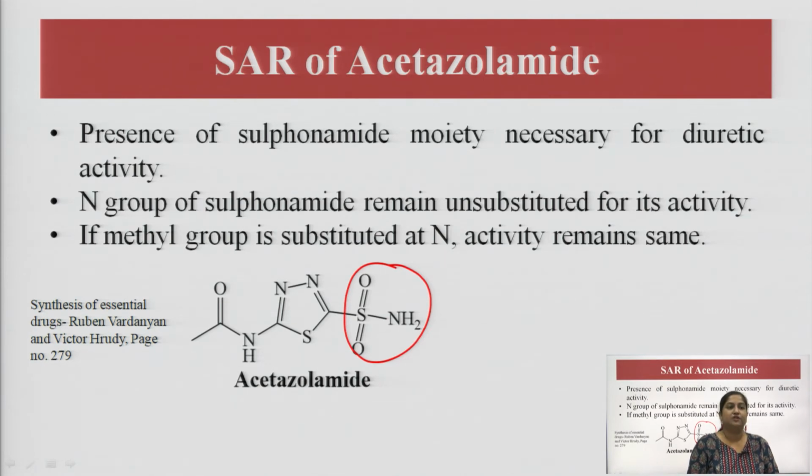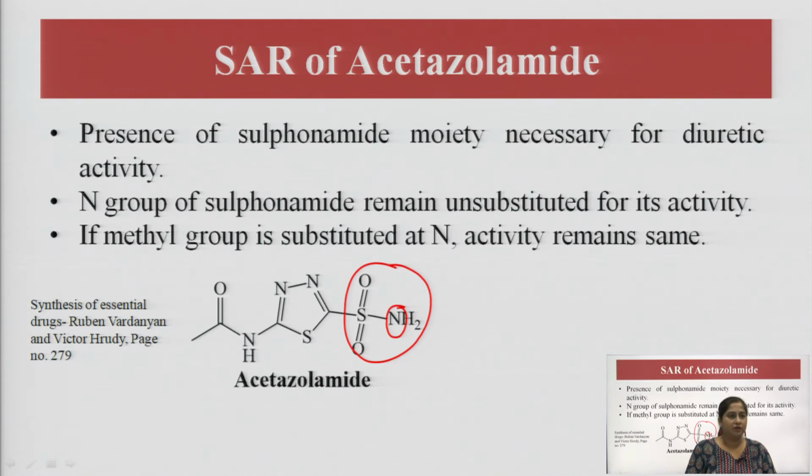Then the nitrogen group of sulfonamide should be unsubstituted. That means no bigger group should be substituted at this point for proper diuretic activity. So, this nitrogen should be free, or a very small group like hydrogen can be added.